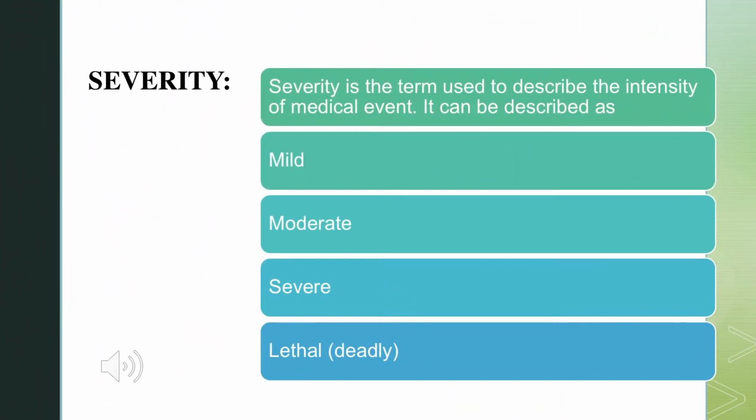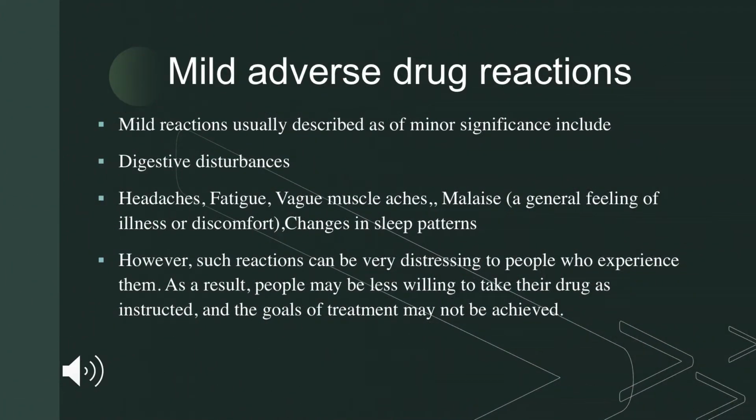As we have discussed, severity is nothing but the intensity of that particular event. It varies from mild to severe or deadly condition, or lethal. Let's discuss various types of severity. The first one is mild ADR. Mild is nothing but a very minor reaction that may occur because of the drug, which may include digestive disturbances, nausea, constipation, fever, headache. All these are minor discomforts that may develop. But because of this discomfort, the patient may not be willing to take the drug. So that is mild ADR.